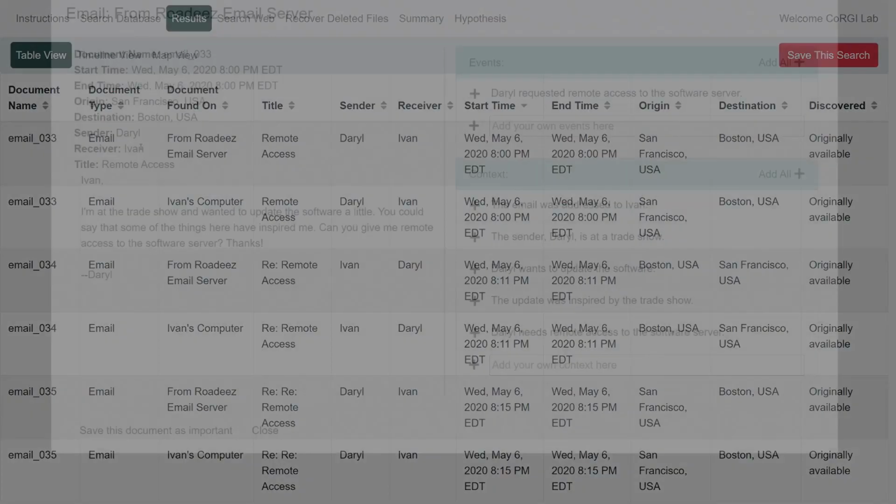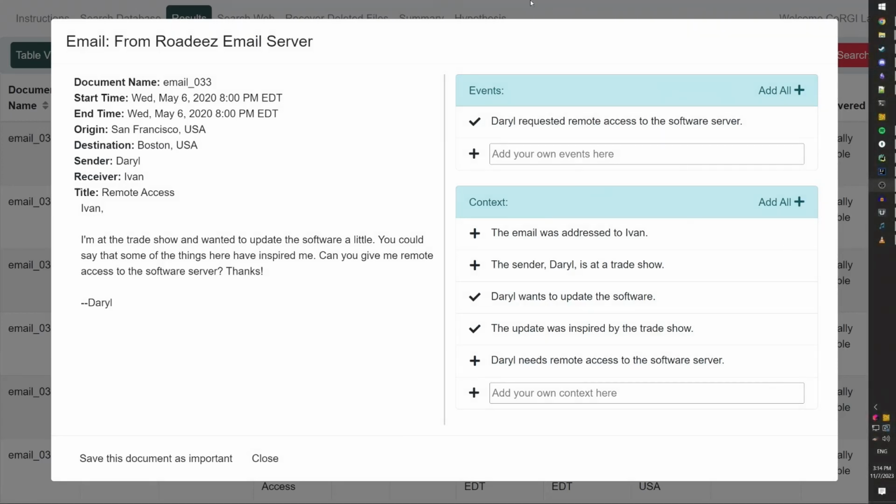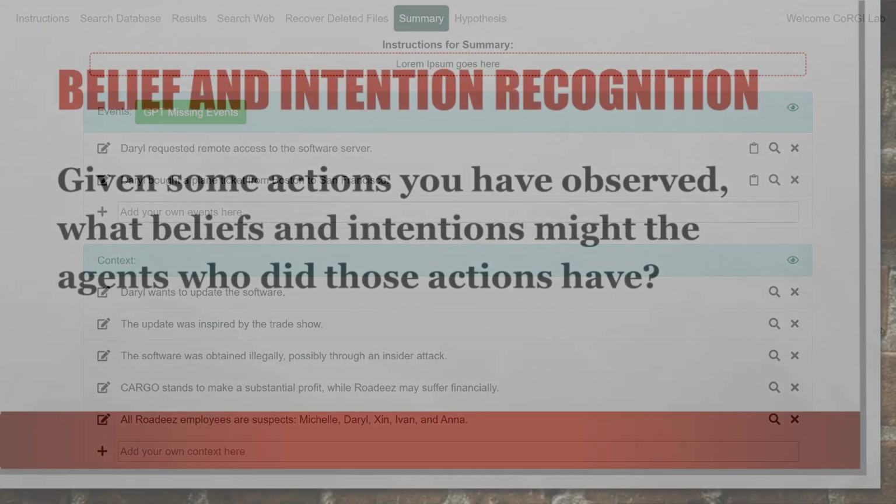As analysts read documents, GPT-3 automatically summarizes them to extract relevant context and events. Here, the original text of the document is shown on the left, and a list of candidate facts and events are shown on the right. The analyst can choose which ones they want to add to their summary, or write their own.